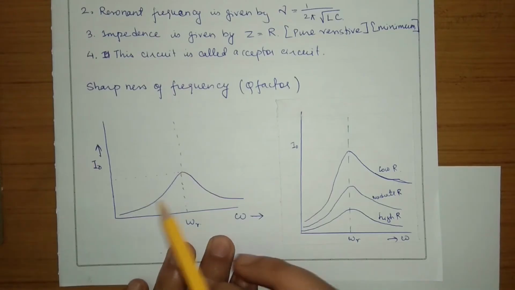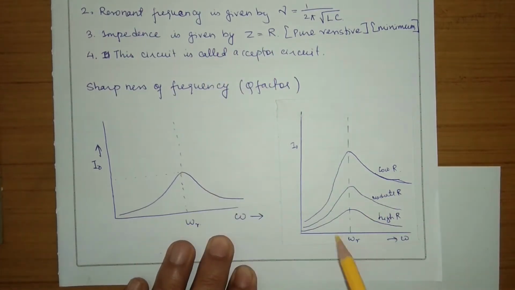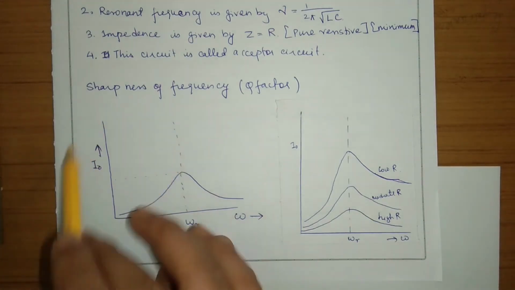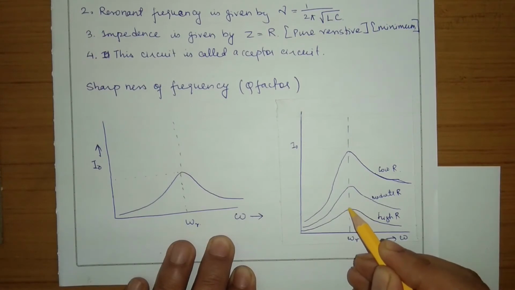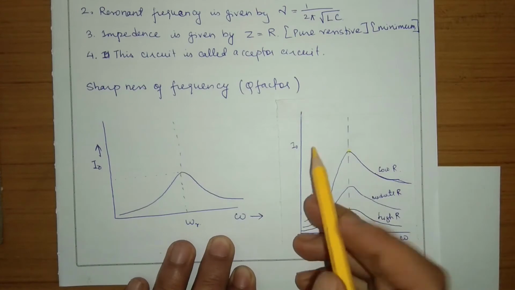Now this is the same graph, but we know there is a resistance in the circuit. If you increase the resistance, the current decreases, and if you decrease the resistance, the current increases. So for the same circuit, if you make R high, the maximum current will be small, and if you make the resistance very low, the current will increase.